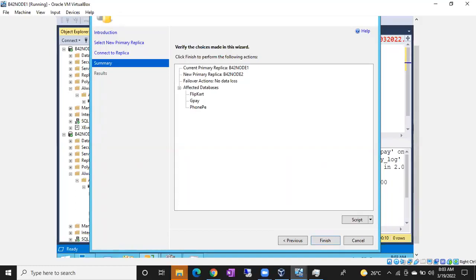So you can script out, guys. Generally you can generate a script. I just want to show you the script. That's it, and you can click finish.